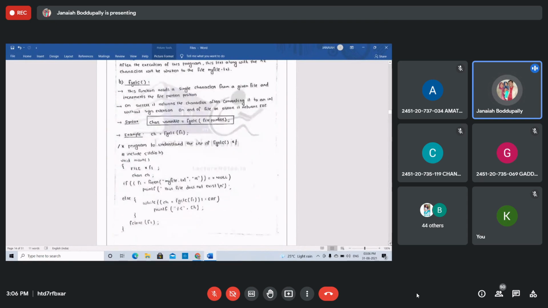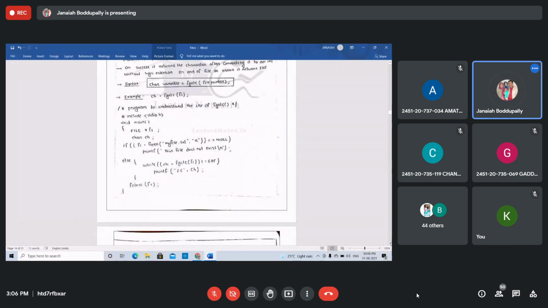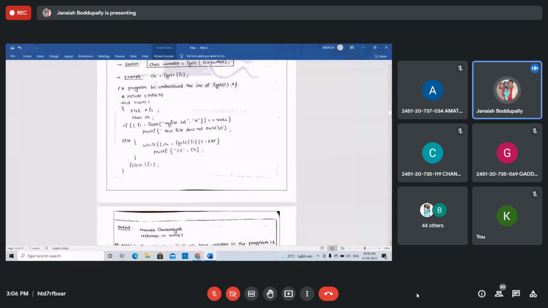Program. See, one example is given to understand fputc and fgetc. These are the characters. C is for the character, a single character. Create the file pointer using capital FILE star f1. The f1 is the file pointer, and also create the character ch. I already discussed the syntax. We are pointing to the file using the file pointer. f1 equals fopen("myfile.txt", "r"), the read mode. If it is equal to NULL, then printf "this file does not exist".